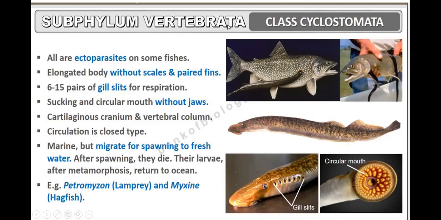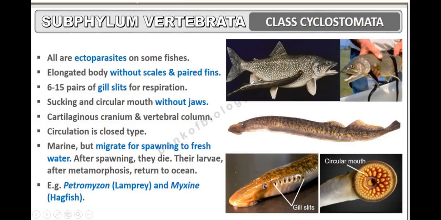Now I will be discussing the class Cyclostomata. All are ectoparasites on some fishes. They have a circular mouth with suckers, so with the help of this circular mouth they attach themselves to the host.